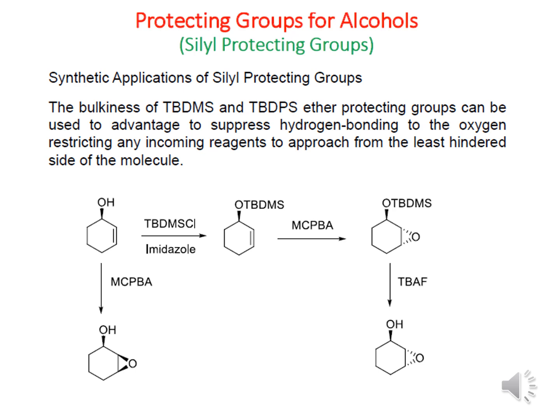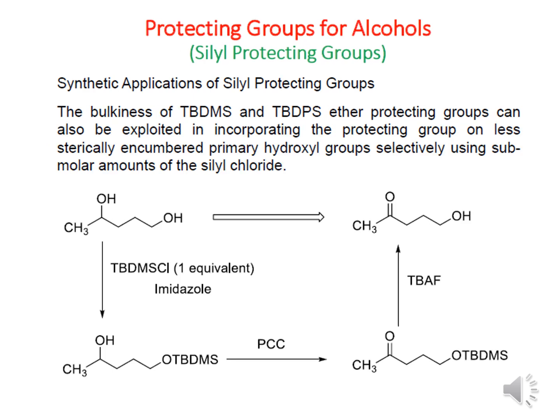Now, if we use tetrabutylammonium fluoride, the deprotecting reagent, it can convert the silyl ether into a secondary alcohol. But if we use metachloroperbenzoic acid directly without protecting the alcohol group, then the epoxidation can happen from the top face, because at that time this OH is not that bulky a group, and the hydrogen attached to the alcohol group can also take part in hydrogen bonding with the epoxide ring, which prefers attack from the forward side. So the protecting group can clearly change the direction of the reaction.